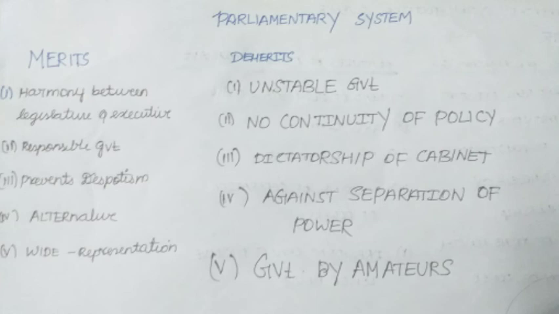The next comes, is there any distinction between British parliamentary system and Indian parliamentary system? Yes, there are distinctions between the Indian parliamentary system and the British model of parliamentary system. Why? Because India is a republic. Indian government is a republican system, whereas the British is a monarchical system, where our president is an elected executive head, and their nominal head is a king or a queen, who enjoys a hereditary position.